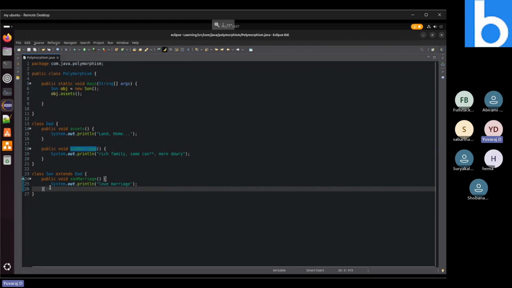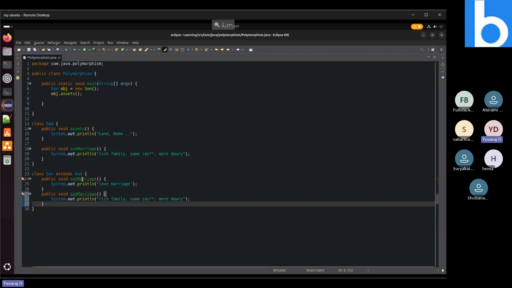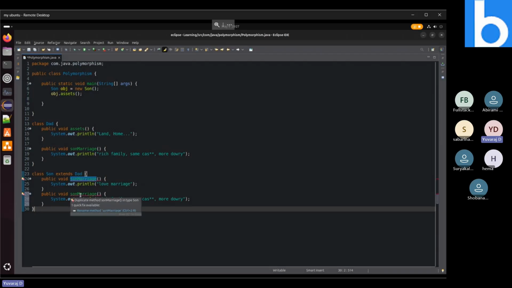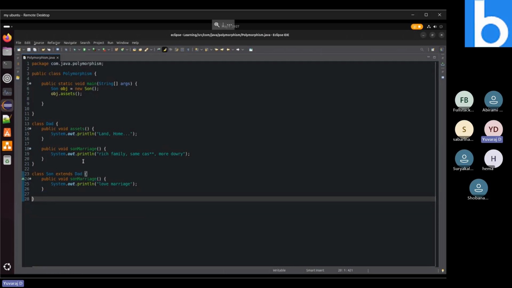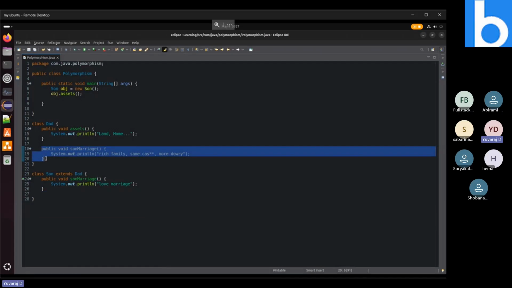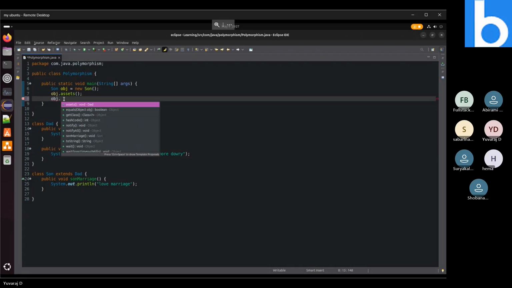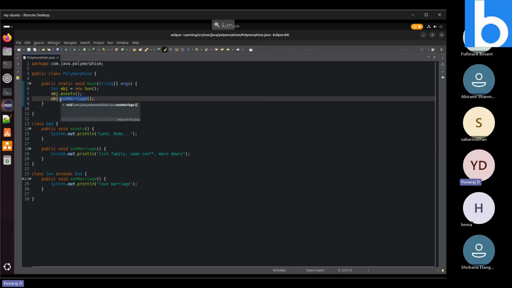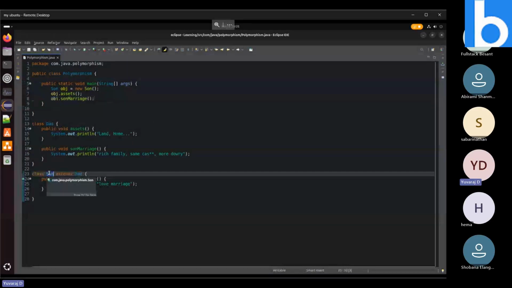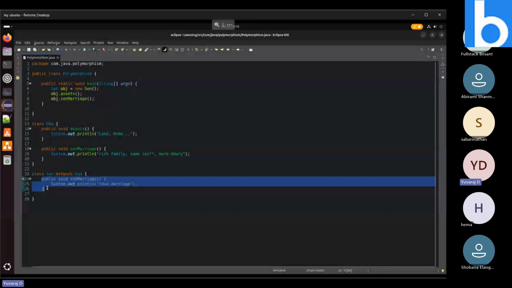If we copy paste the method in the Son class, it will say there is already a Son marriage method, you are duplicating the same method. But here we are not duplicating it, we are providing that method inside a parent class. So what will happen now when I try to call that method? When I try to call the method, first this object will come to the Son class, and it will check whether there is any Son marriage method. Yes, it is there, so it will execute here. It will not go to its parent class, because Son itself overrode its parent class's method.